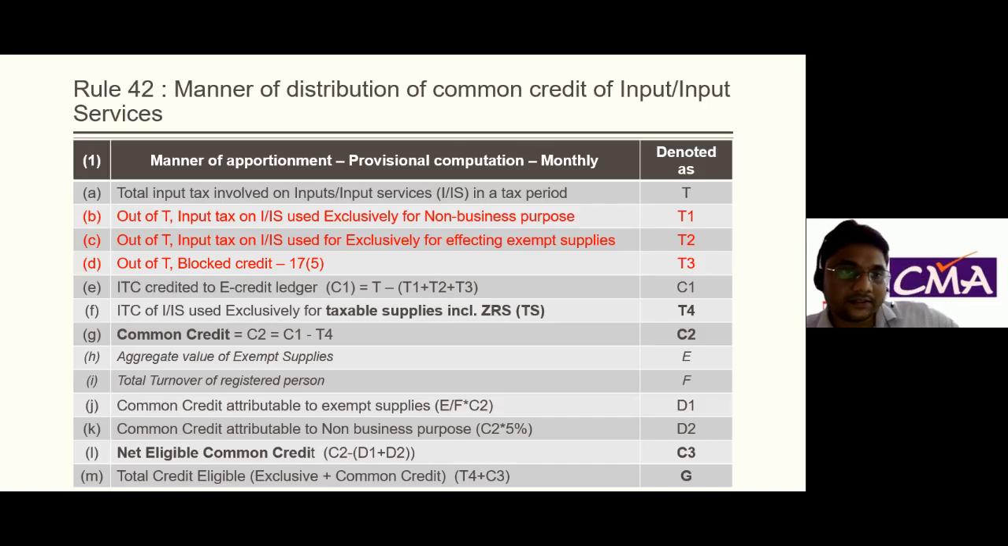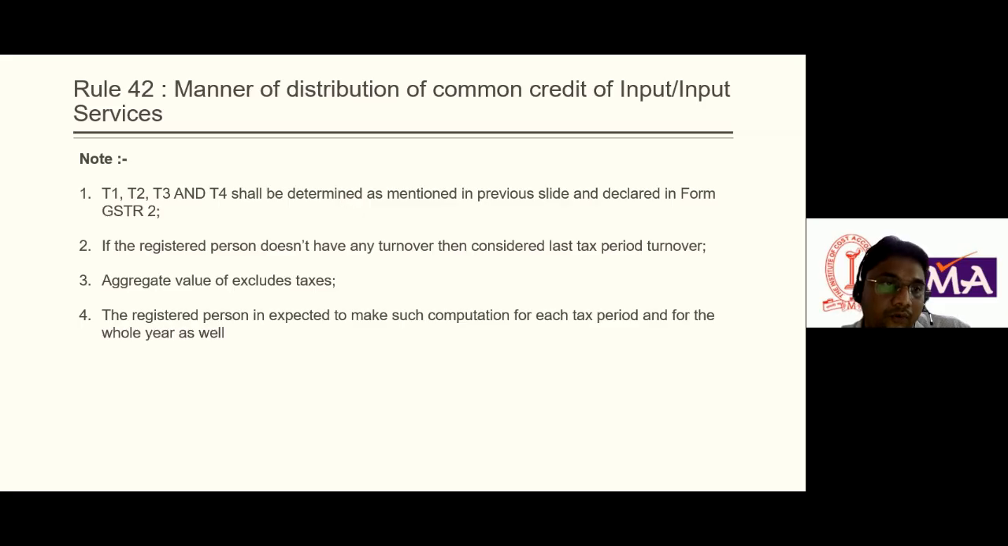So let's take an example. We can try to understand with an example. Before that, there is a note which is mentioned in rule 42. For example, if the registered person does not have any turnover, then we can consider the last tax period turnover. Aggregate value of exempt supply and total turnover is excluding tax. The fourth point is very much important.